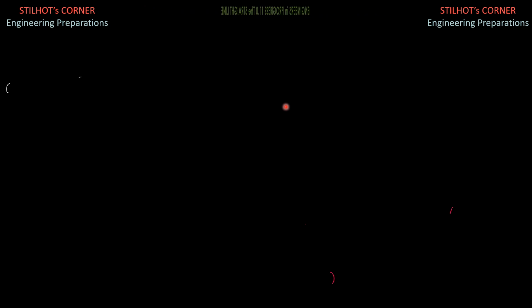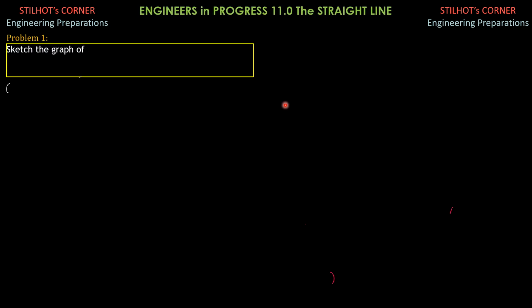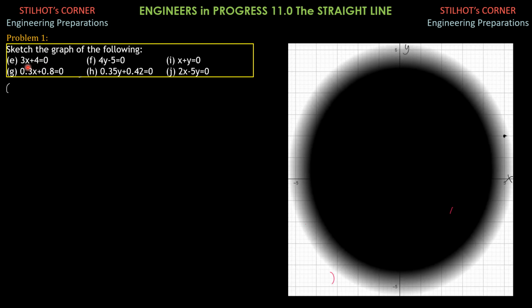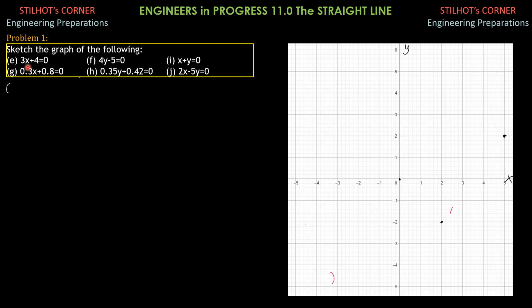Then we proceed to 1e. Let's continue here. E is 3x plus 4 equals 0, or 3x equals negative 4, or x equals negative 4/3, which is a vertical line. Remember, x equals constant is a vertical line.